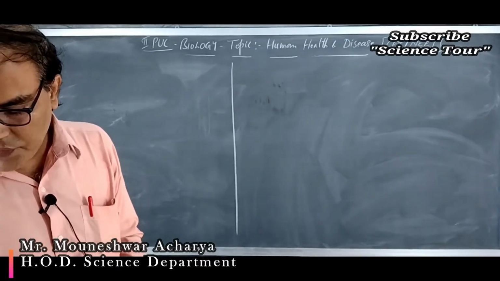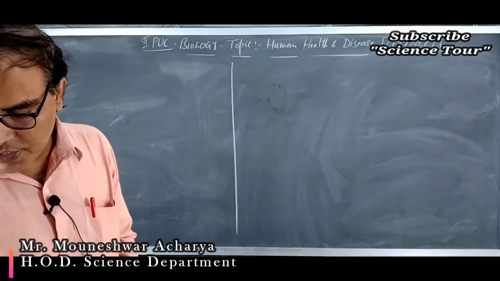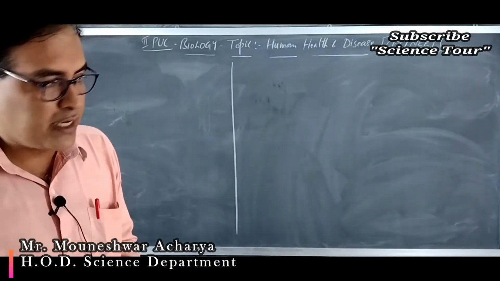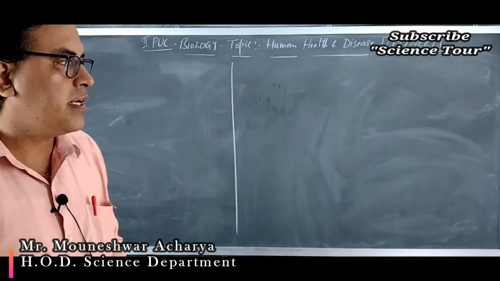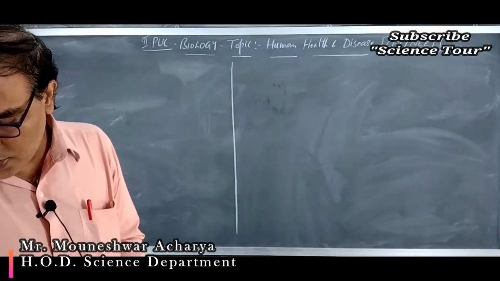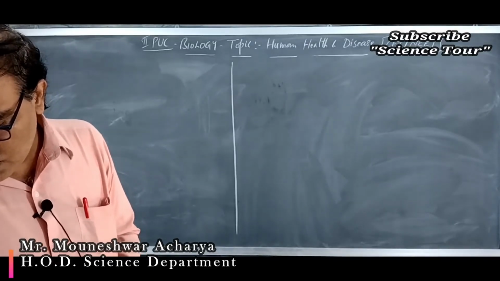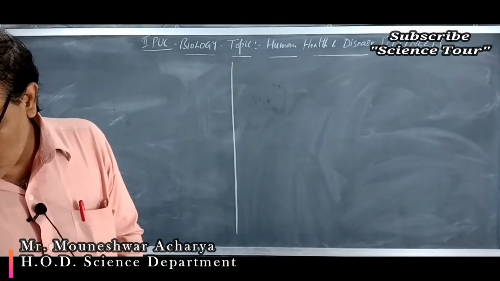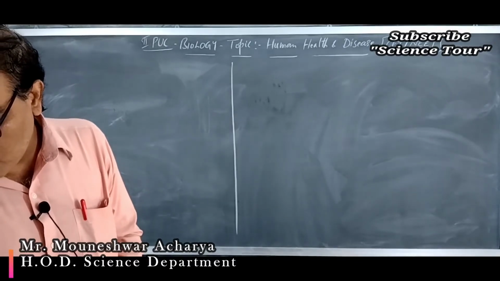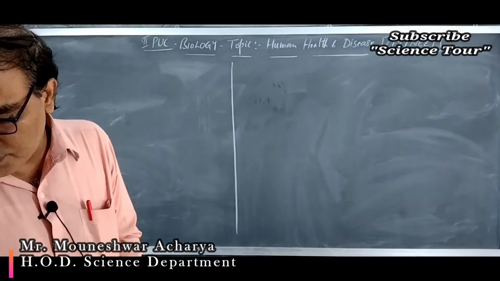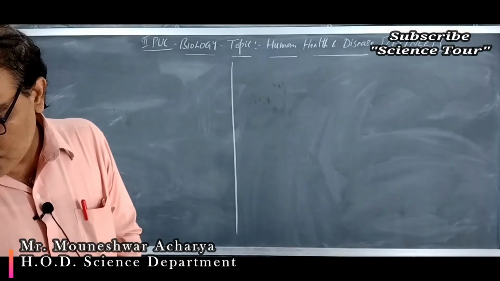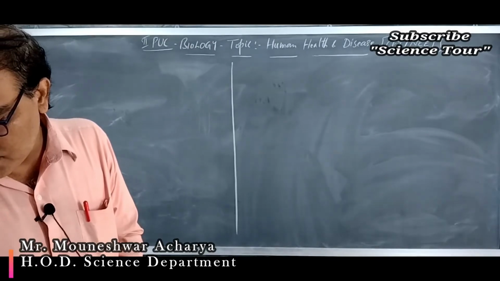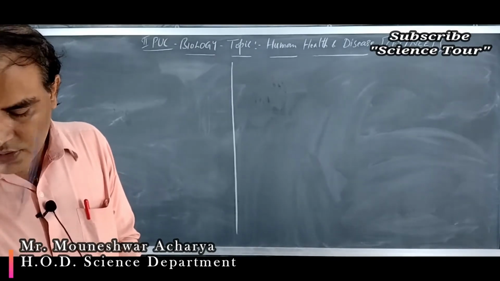So there are different kinds of immunity you have studied: active immunity, passive immunity, then natural immunity, then artificial immunity. It is a natural immunity, and the immunity will remain for a longer time. The yellowish fluid colostrum secreted by the mother during the initial days of lactation has abundant antibodies, IgA, to protect the infant. The fetus also receives some of the antibodies from the mother through the placenta during pregnancy. These are examples of passive immunity.